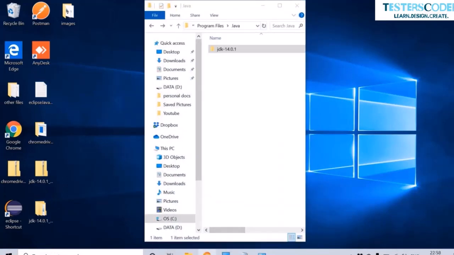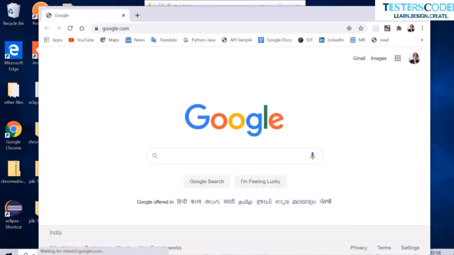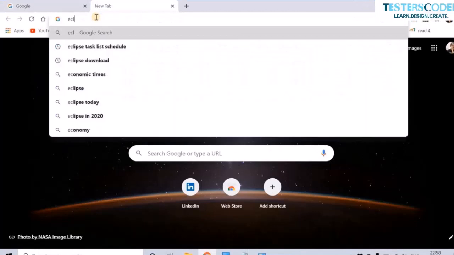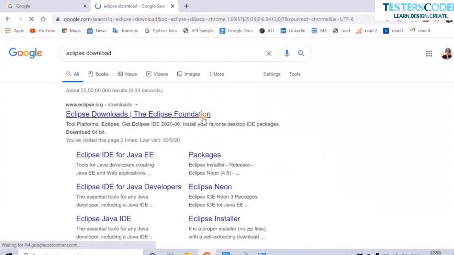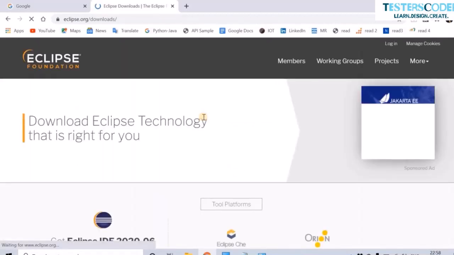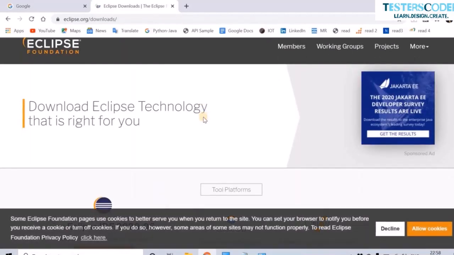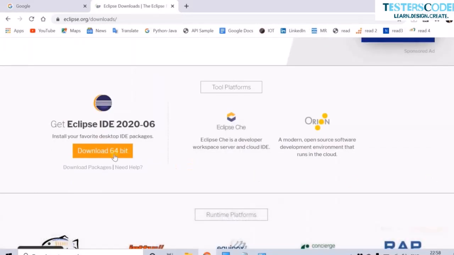Now let us download the Eclipse latest version. And over here you can find the eclipse.org download section. Accept the cookies. Just go to download packages. This is the latest version.